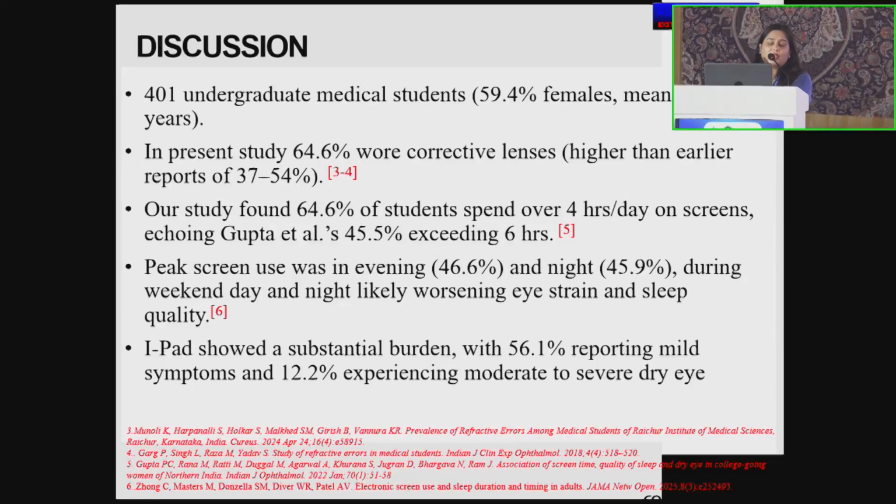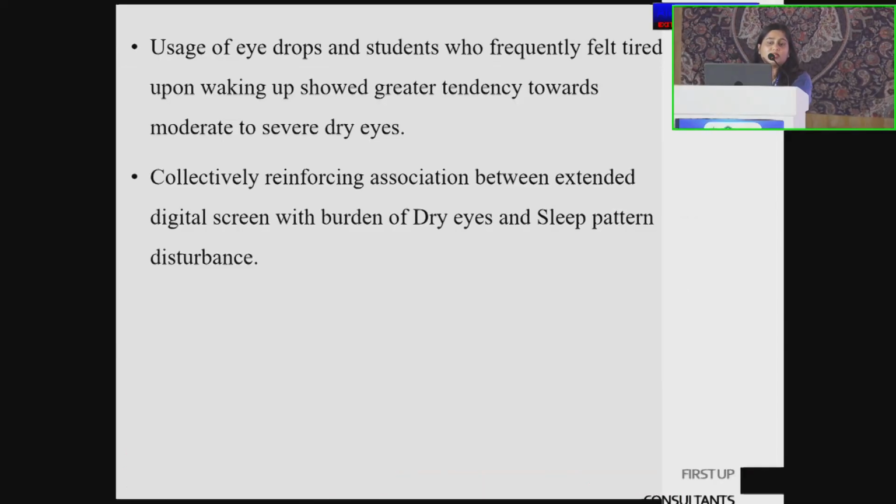The iPad showed a substantial burden, with 56.1% reporting mild symptoms and 12.2% experiencing moderate to severe dry eyes. Usage of eye drops and the students who frequently felt tired upon waking up showed a greater tendency towards moderate to severe dry eyes. So there is a collective reinforcing association between extended digital screen use, the burden of dry eyes and sleep pattern disturbance.